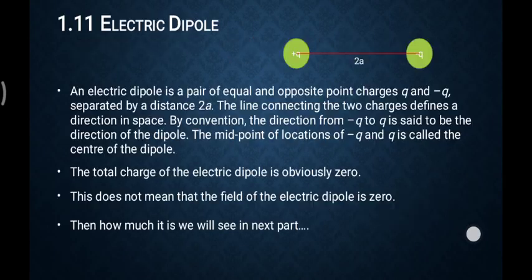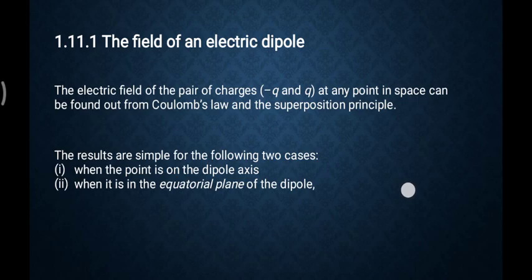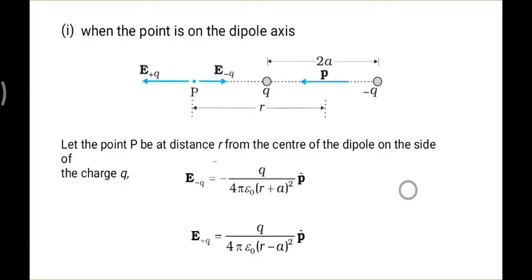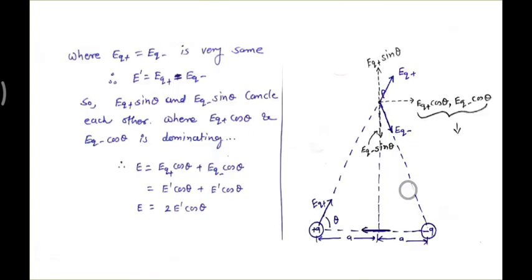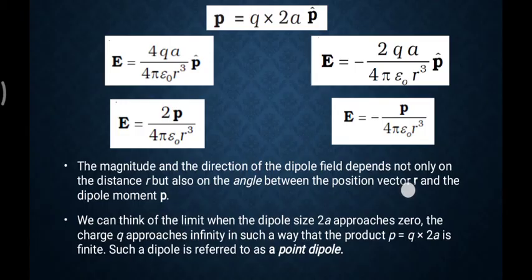Here 2a goes to 0, which means both charges come closer, and the charge goes to infinity. What can the dipole moment be? The dipole moment is nothing but q times distance. The distance approaches 0, and the charge goes to infinity. So p, the product q times 2a, remains finite, as for a point dipole. Because one thing decreases and the other increases, the product is a finite number.